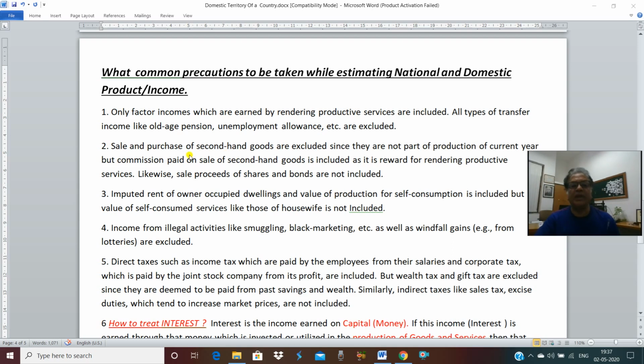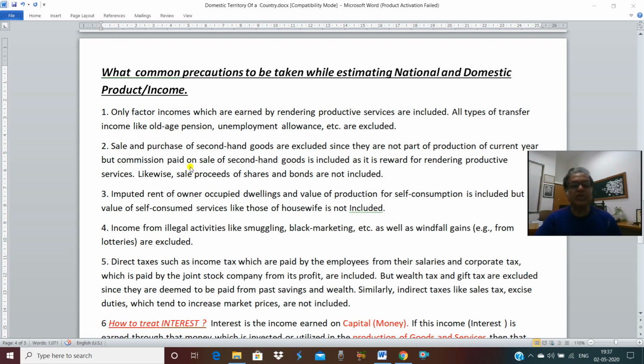Why will it not be included? Because when the sale and purchase of second hand goods takes place, there is not a flow of new goods. The same goods have been transferred from one hand to another hand. That is called change of ownership. In national product and domestic product, we include the flow of new goods and services. But here, there is a flow of old goods from one hand to the other. There is no flow of new goods. So if the sale and purchase of second hand goods is taking place, that will not be included in the national and domestic product, since they are not a part of production of the current year.